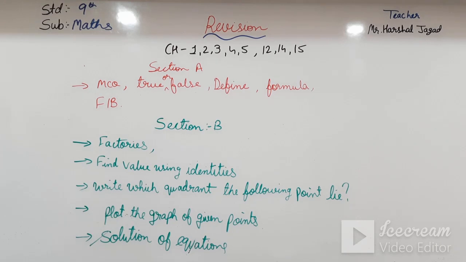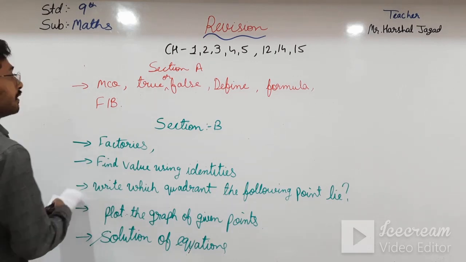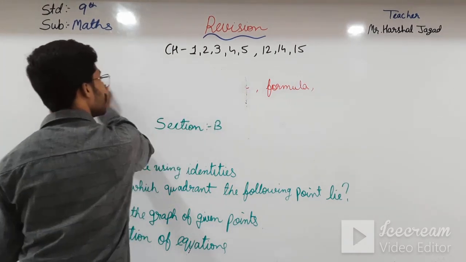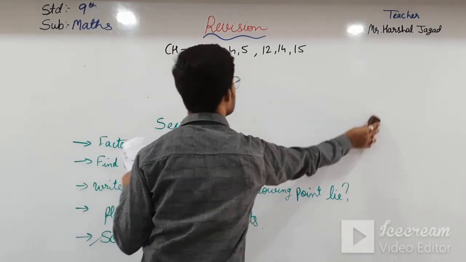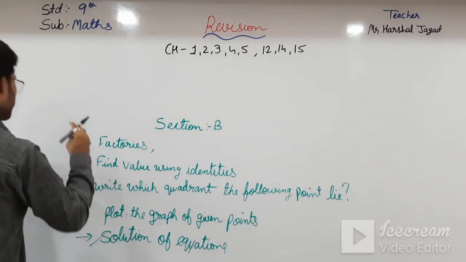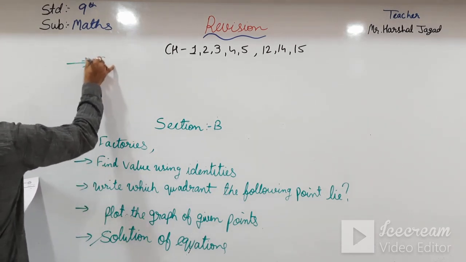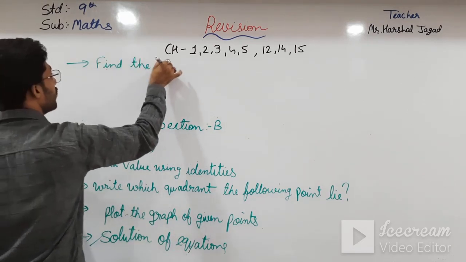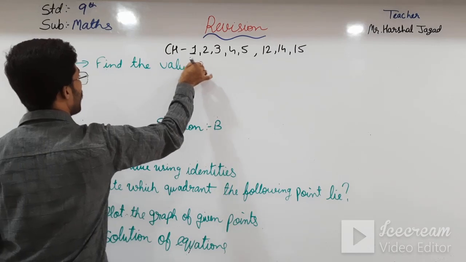and another, you have to find the value of k. Any equation is given. See, here I am just rubbing. In section B only, not going anywhere. Section B, find the value of k.